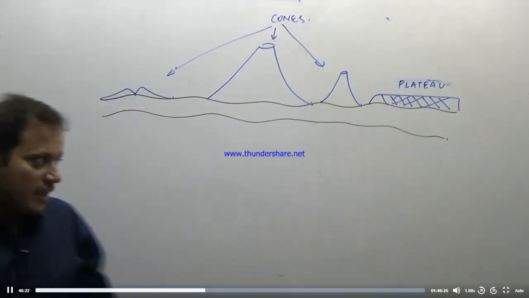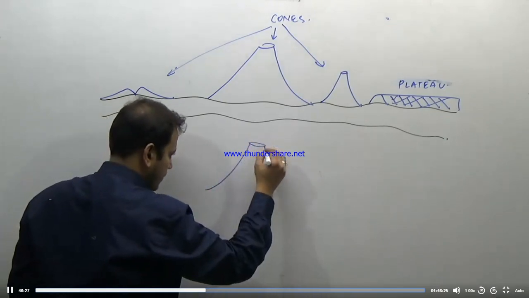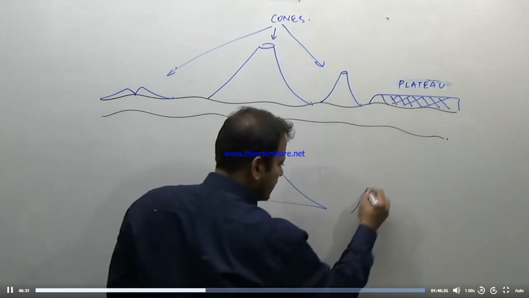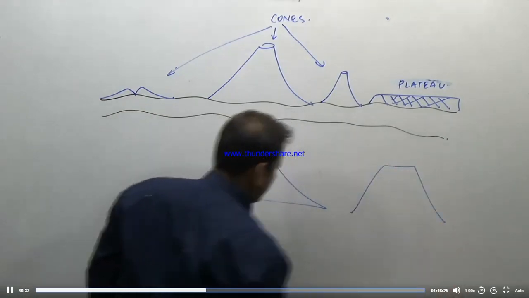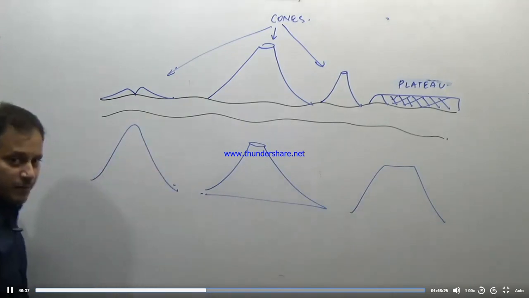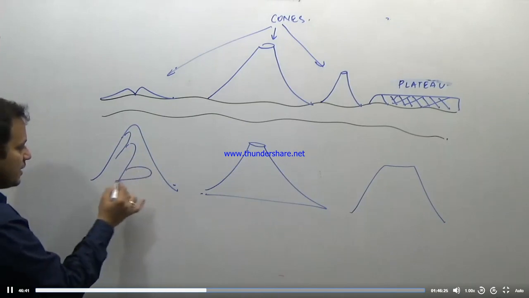Any kind of volcanic mountain is generally represented as a funnel shaped mountain. Block mountain is generally represented this way. The fold mountain is represented as this kind of mountain, which signifies different kinds of folding inside the mountain.